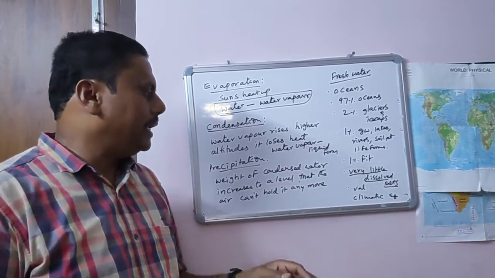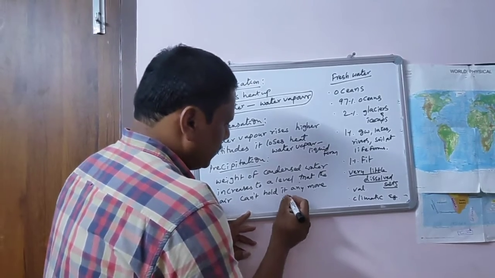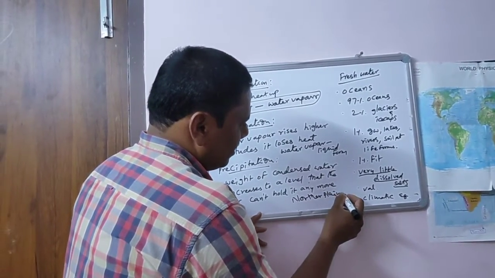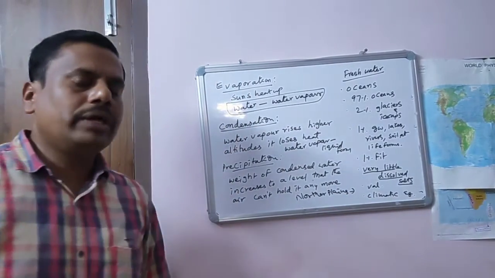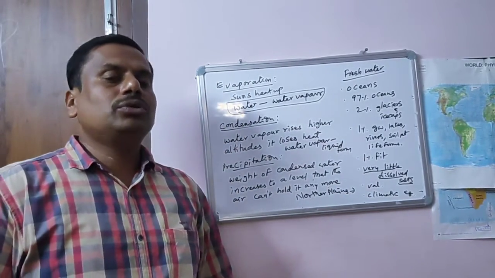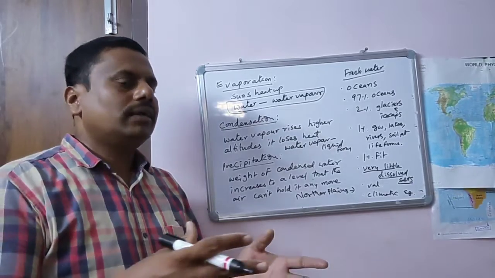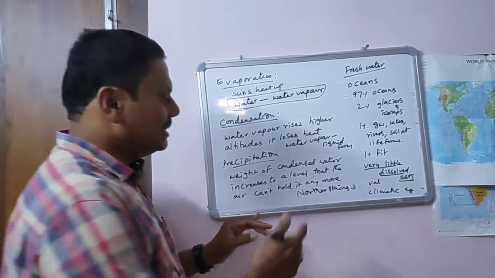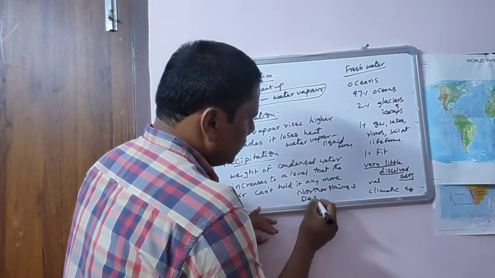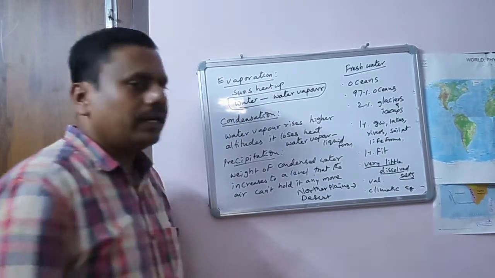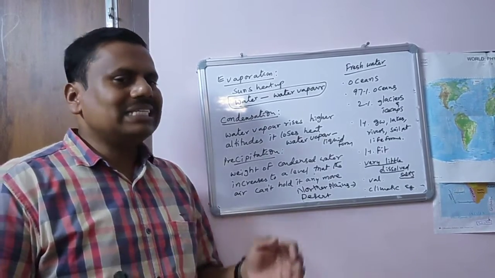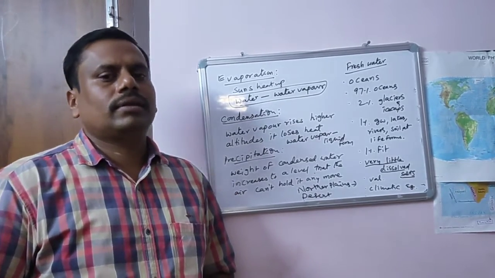For example, take India: in the northern plains you may find more rainfall and more flowing river water, so more fresh water. And take the desert area in India, the Thar desert in the northwest part of our country. If you go there, you may get less fresh water.